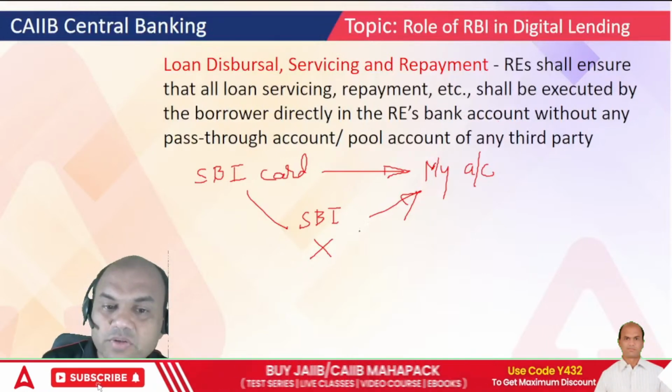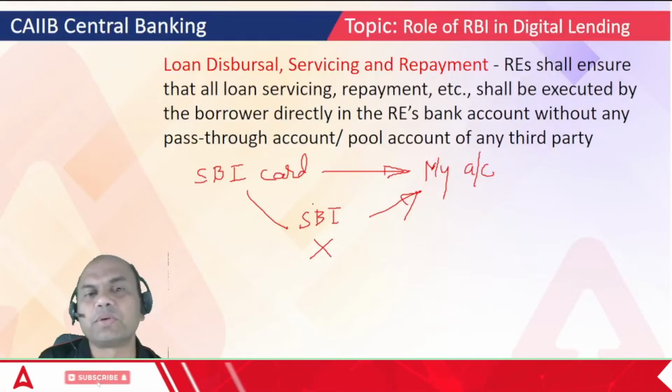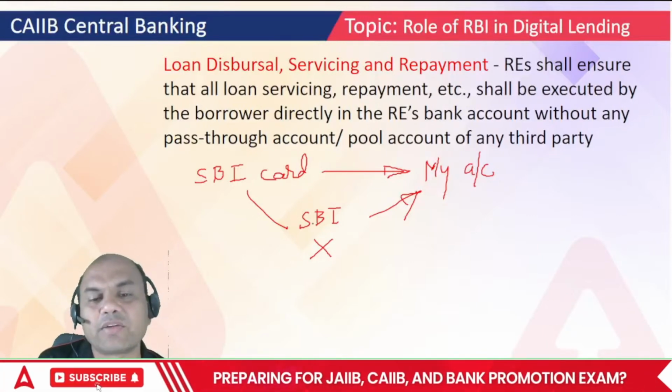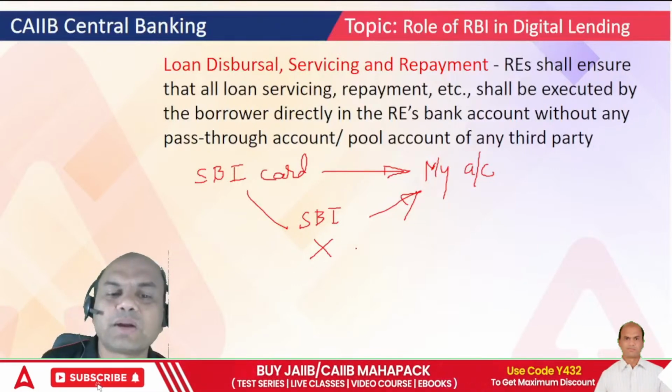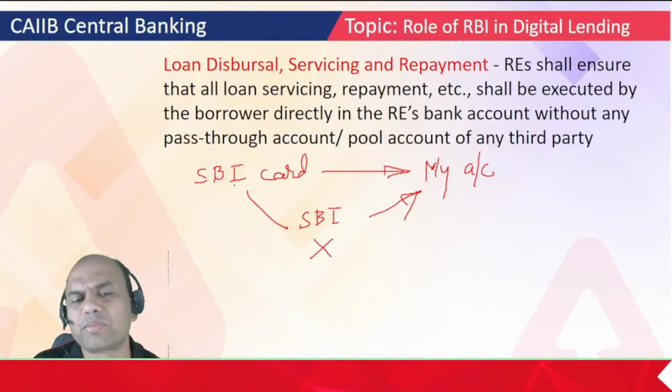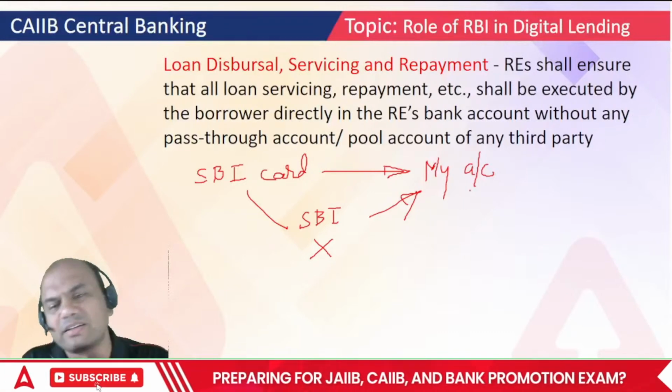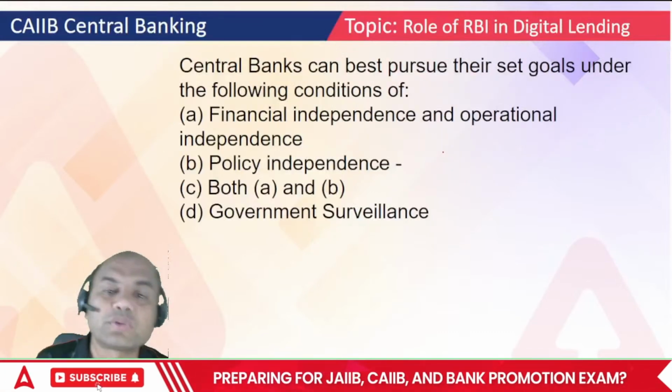So no pool account. This is known as pool account, where I deposit all the loans and then I give it to those kind. Why is this agent required in between, or third party account required in between? Directly from bank to this account. That's it. Let's come to the questions now.